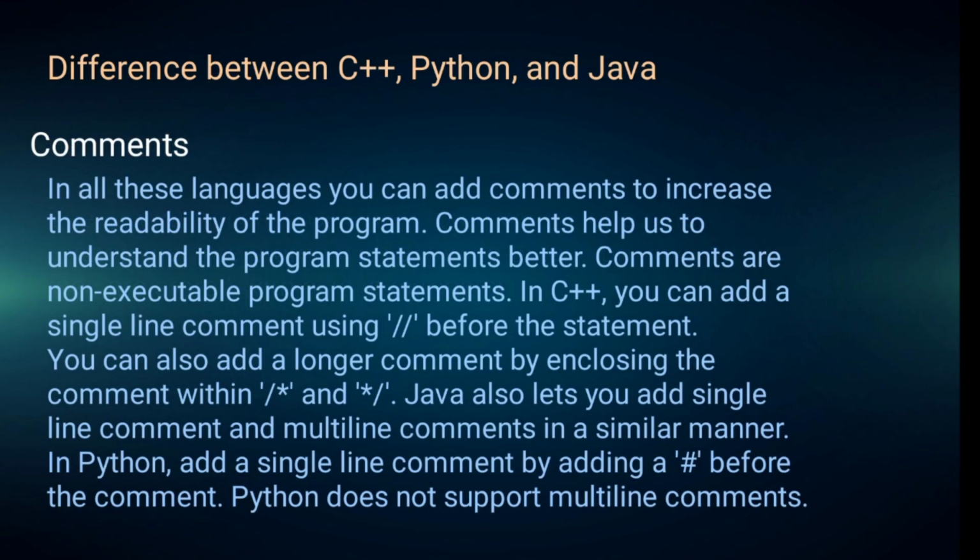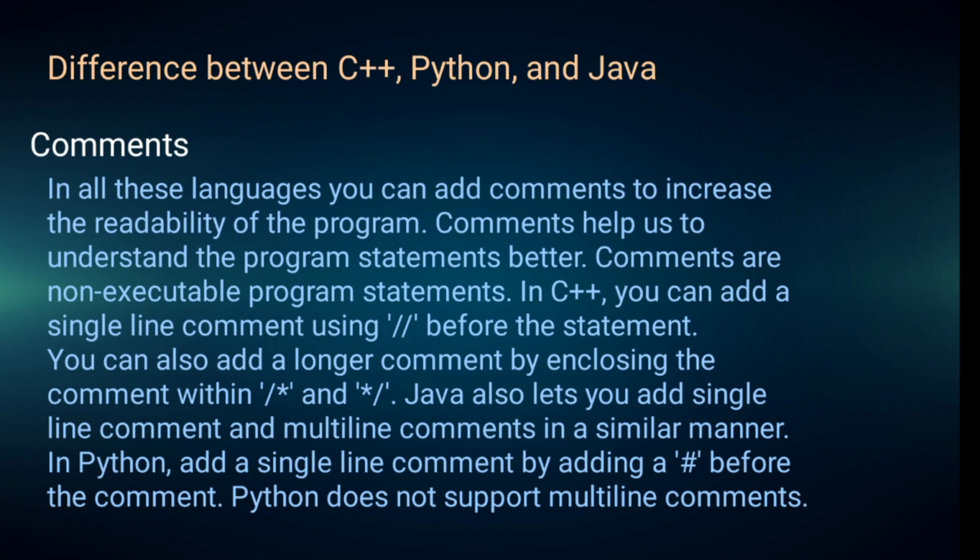Next is comments. In all these languages, you can add comments to increase the readability of the program. Comments help us to understand the program statements better. Comments are non-executable program statements. In C++, you can add single line comments using double slash before the statements. You can also add a longer comment by enclosing the comment between these signs. Java also lets you add single line and multi-line comments in a similar manner. In Python, add a single line comment by adding a hash before the comment, and Python does not support multi-line comments.